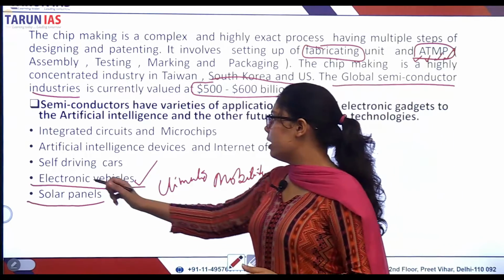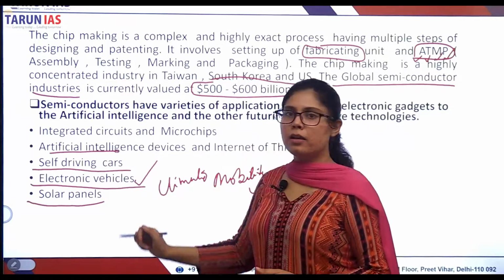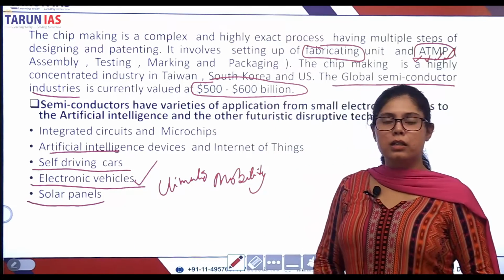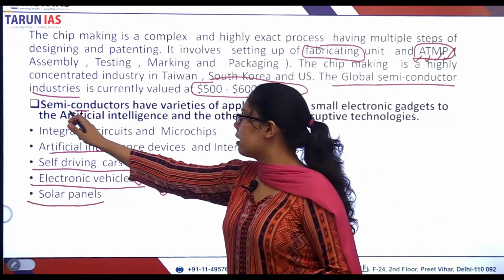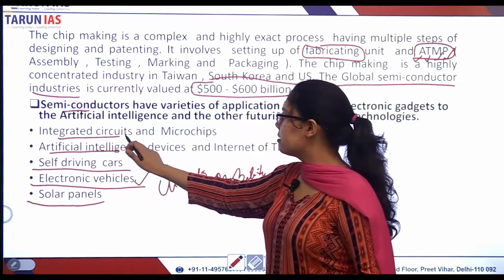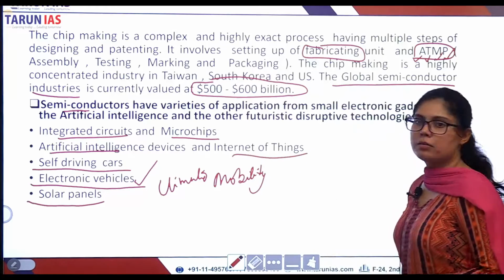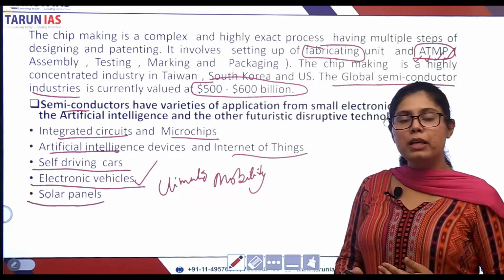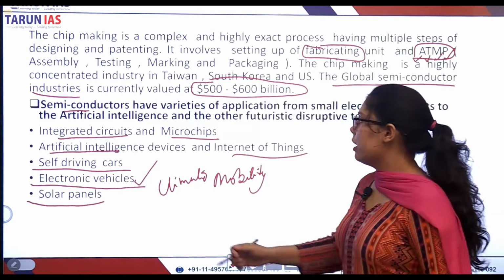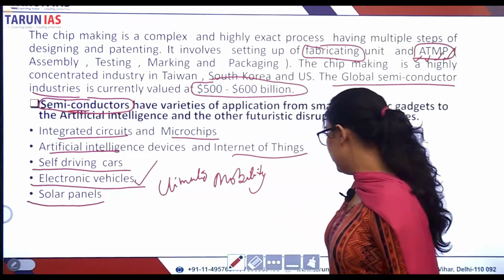Self-driving cars, artificial intelligence, machine learning, deep learning, all these are possible because of semiconductors, integrated circuits, microchips, Internet of Things, smart cities. Smart cities are possible and will be even more effective in the future if we are able to revolutionize the semiconductor industry.